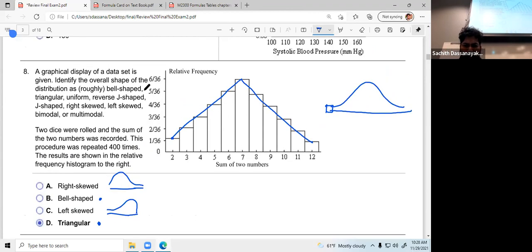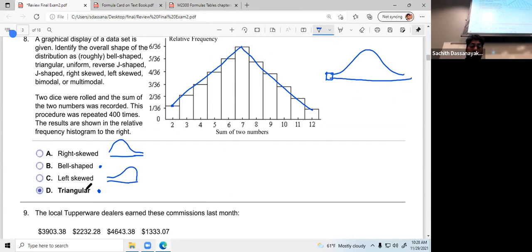Let me read this. You cannot find the exact answer based on this one or this one, because the answer is definitely triangular, because this is not a bell shape. But I know that you can think about a bell shape because you can sometimes draw a bell shape like this.